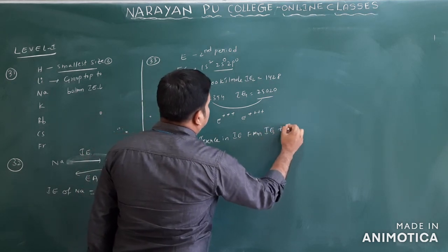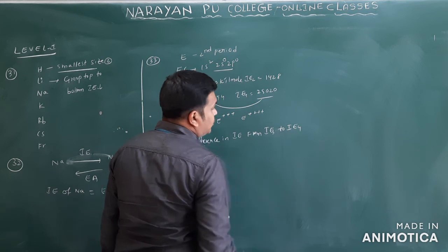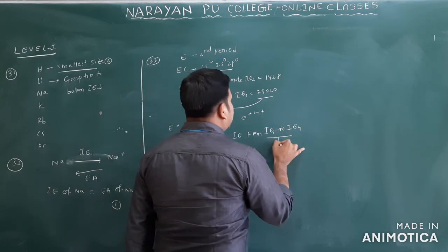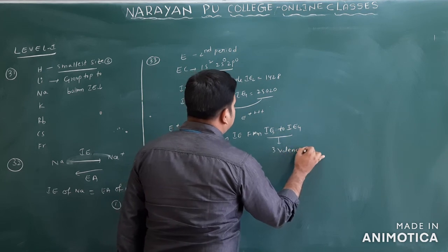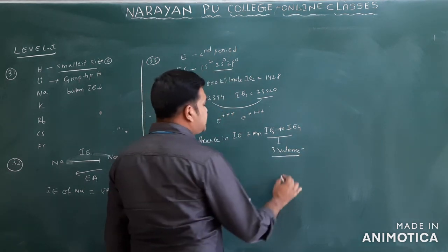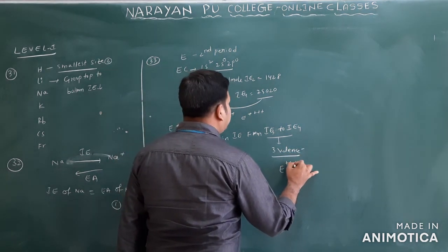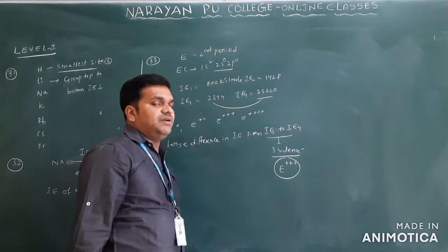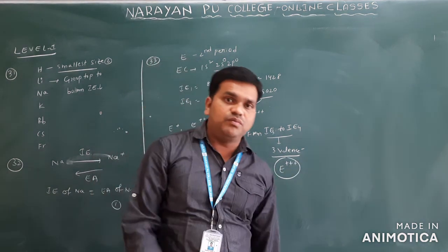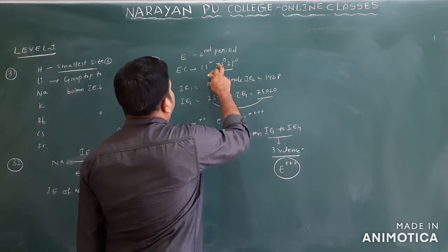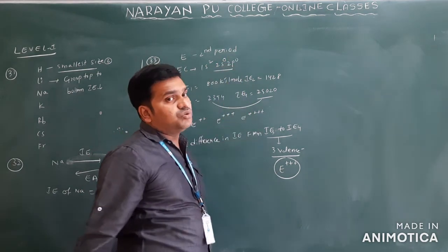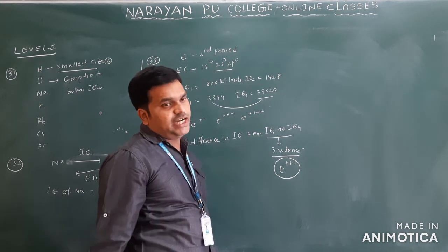IE3 to IE4. If the large difference is between IE3 and IE4, it means the element contains how many valence electrons? Only 3 valence electrons, so the compound charge can be present like this. With 3 valence electrons, the 3 electrons can be removed. So when 3 electrons are removed, you will get the configuration 2s2 and 2p1.